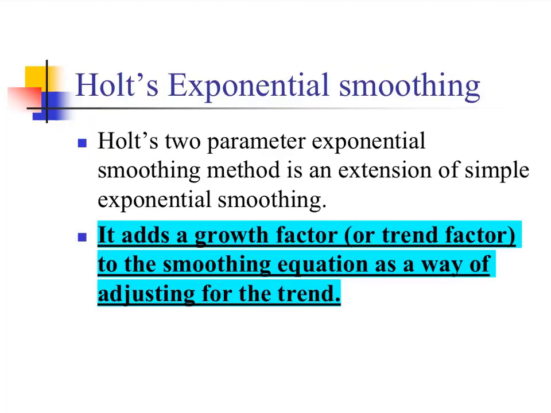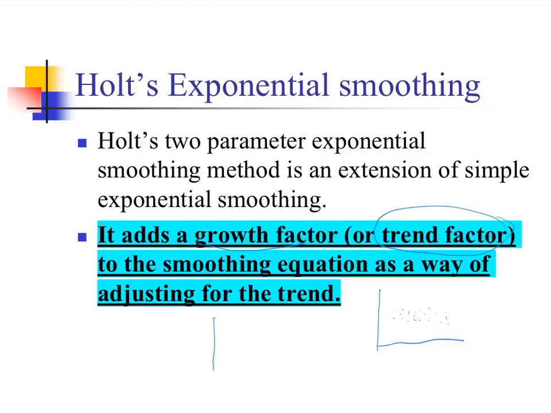The next exponential smoothing model is Holt's method. Holt's two-parameter exponential smoothing method is an extension of simple exponential smoothing. It adds a growth factor or trend factor to the smoothing equation as a way of adjusting for the trend. Before this, with simple exponential smoothing, we said that the data does not have a trend. It's stationary data. There is no upward pattern or seasonal pattern in the data.